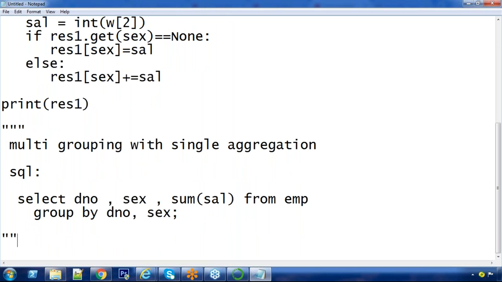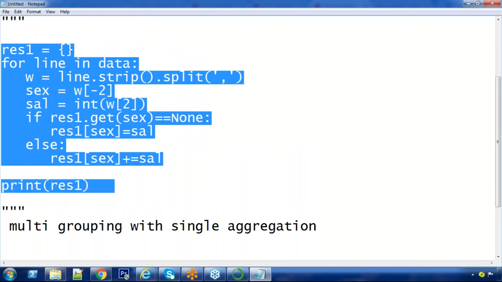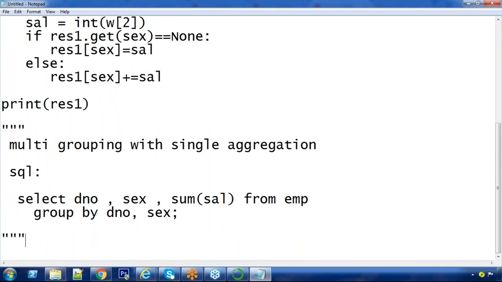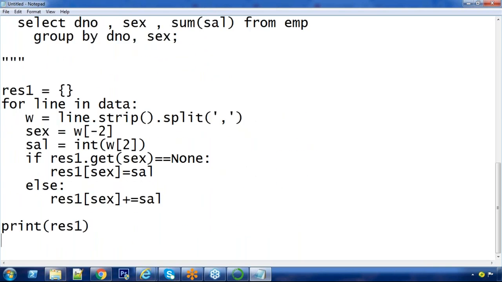Already I told you the technique of how to perform this. You cannot keep multiple entities as a key. Keep multiple entities as one tuple. Now that is a single object. Keep the tuple object as a key. This technique we need to follow. The same piece of code I am copying, and try to understand what the modification will be here. Let's say the dictionary name is result 2.